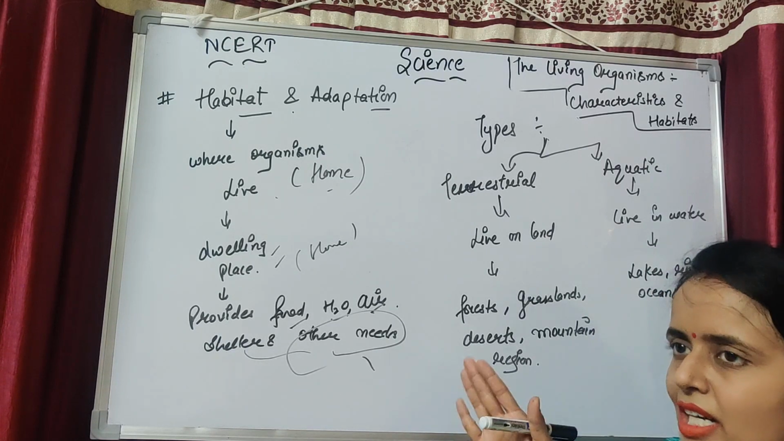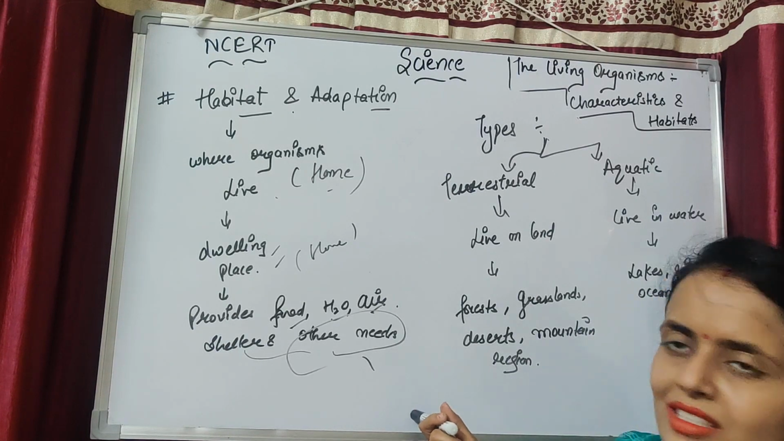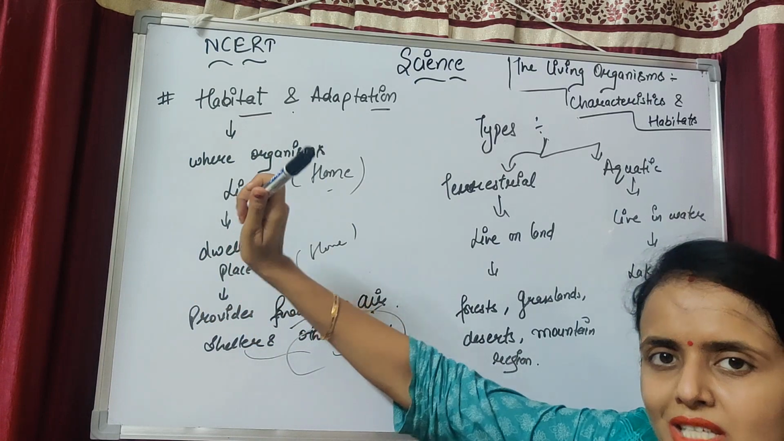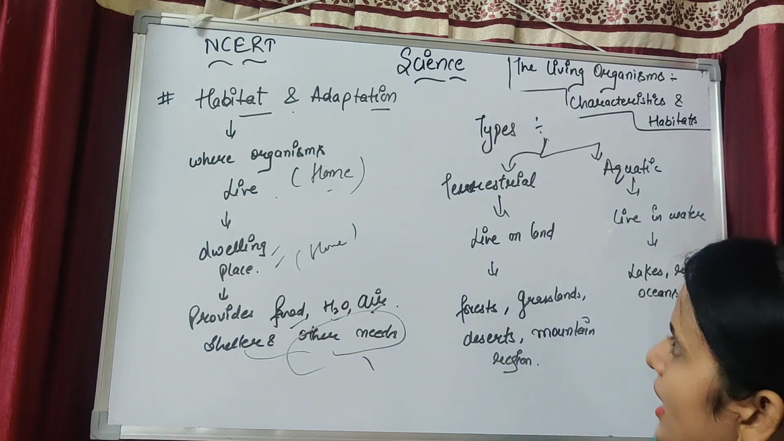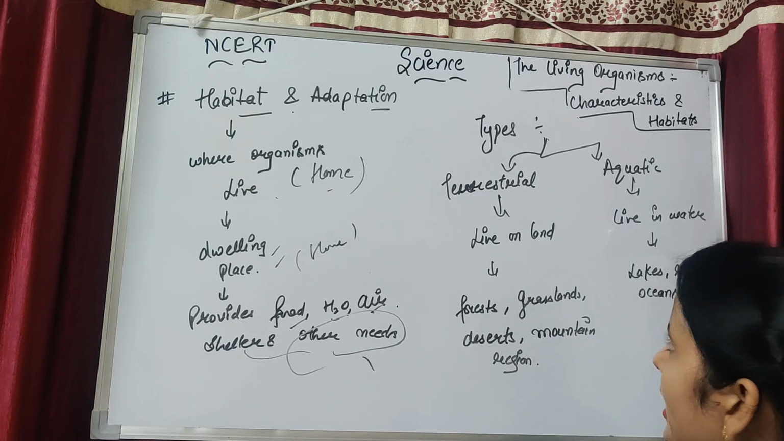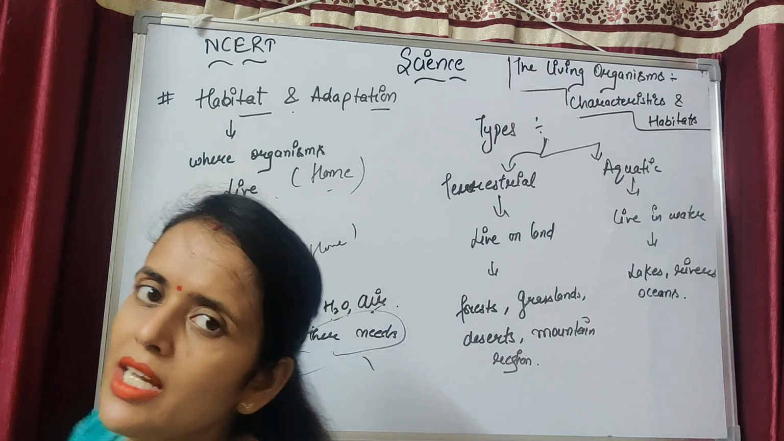So I explained these two different activities only to clear the concept of the habitat, that where an organism lives is known as the habitat of the organism. And there are two types of habitat, terrestrial and aquatic, living on land and living in water, and examples are also there. Yes, so we'll come to the next point.